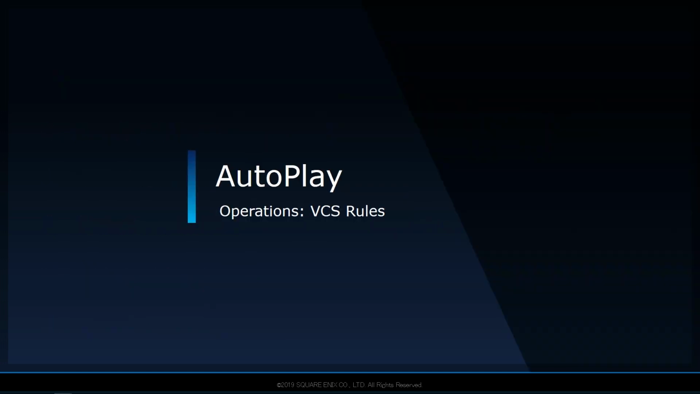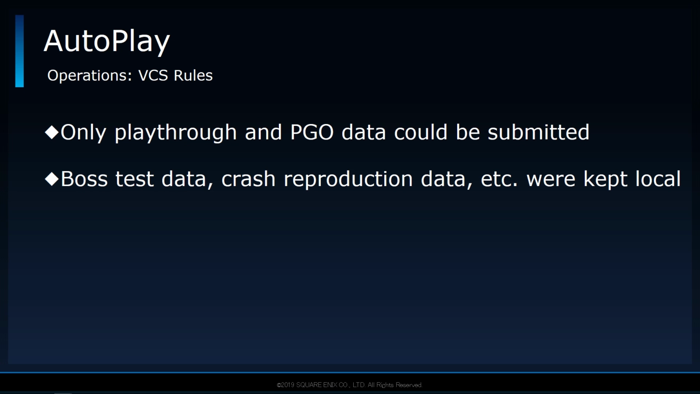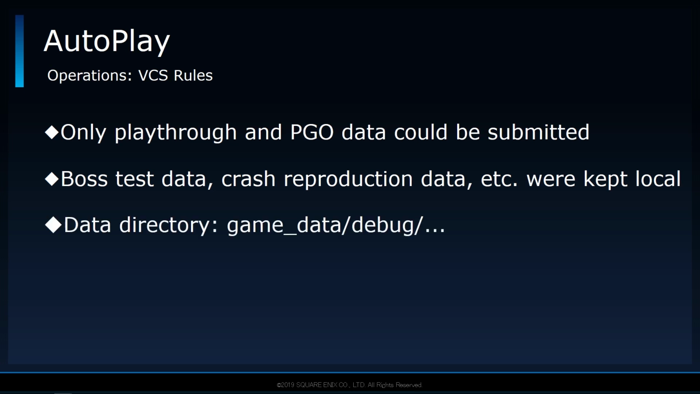We also have some basic rules regarding submitting data to our version control system. Basically, we only allow autoplay data used for playthroughs and PGO to be submitted. There are a whole bunch of other smaller data, which I created for things like testing bosses or reproducing crashers, but those were never submitted. All of the data, submitted or not, were placed in the game data debug folder, since it would never be included in the release build. This directory is also where we place the text data used by the other automation systems.